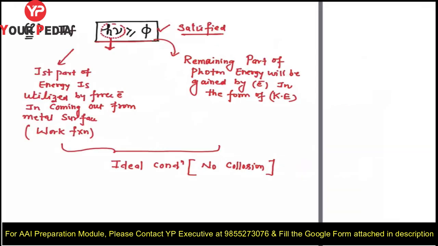Fine. So one thing is clear: kinetic energy plus work function can be written as h nu. It means the kinetic energy of the ejected electron will be h nu minus the work function.